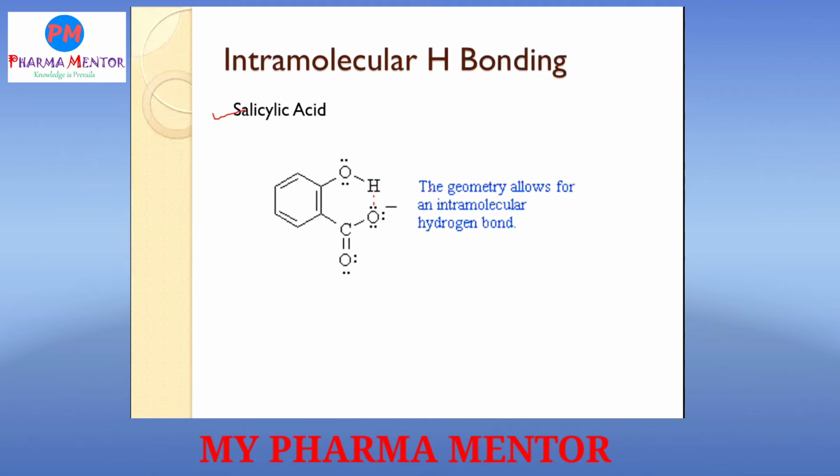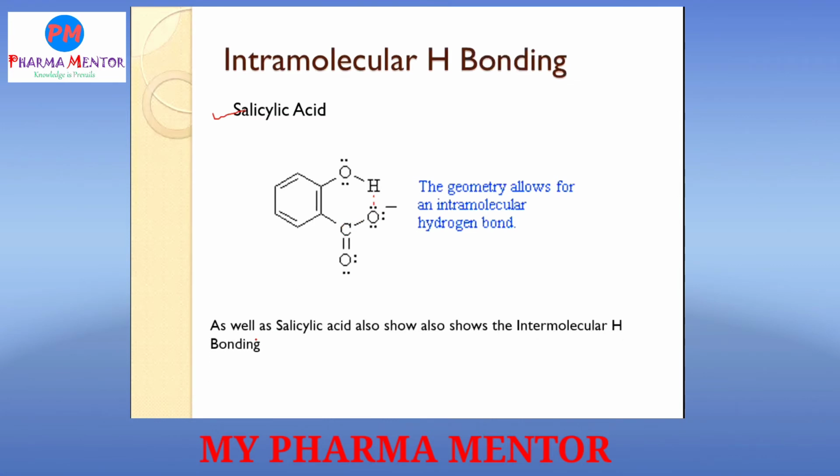The geometry allows intramolecular hydrogen bonding when the OH is ortho to the carboxylic acid. Only at that time is there intramolecular hydrogen bonding. If it is meta or para, intramolecular hydrogen bonding is not possible in salicylic acid.